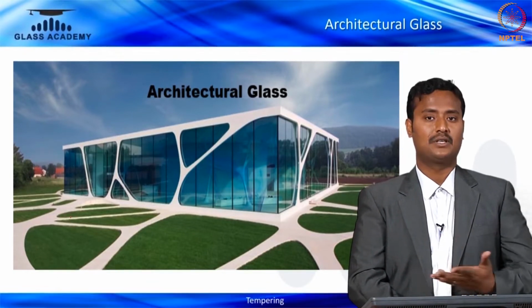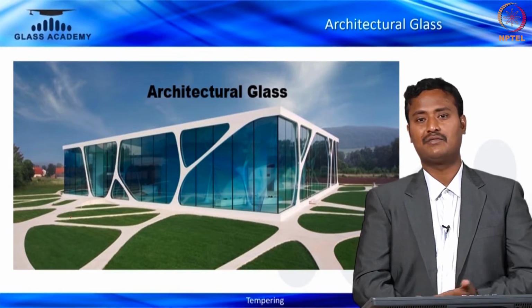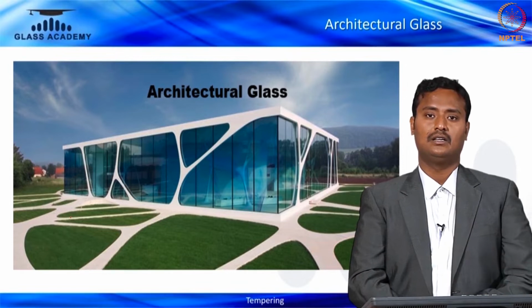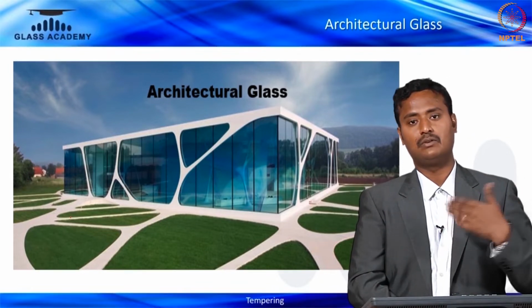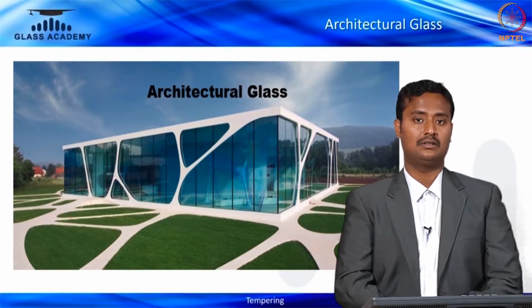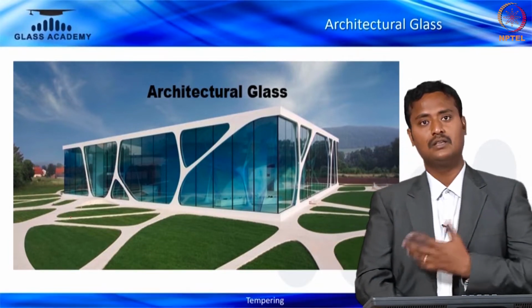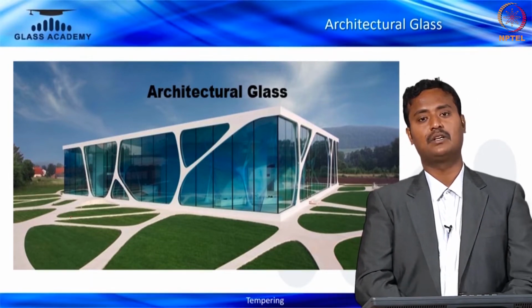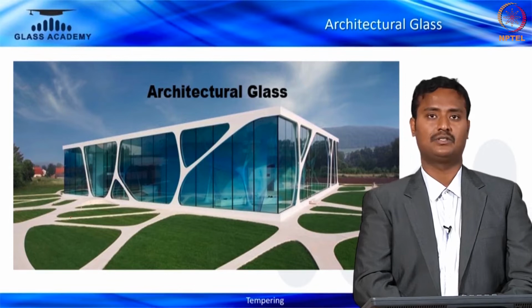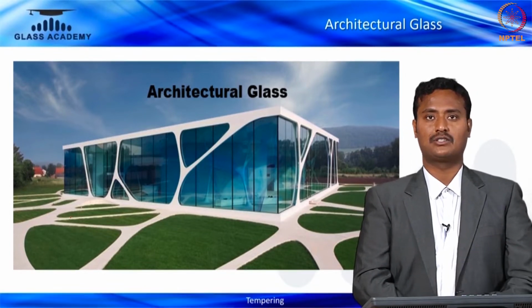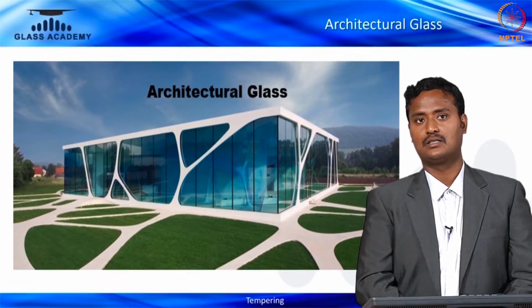Tempered glass is widely used because of its safety nature, impact resistance and blow resistance, like outside wind resistance. Distortion can be reduced with the help of a good tempering process if you have a continuous process with continuous chambers. So these are the applications of tempered architectural glass.